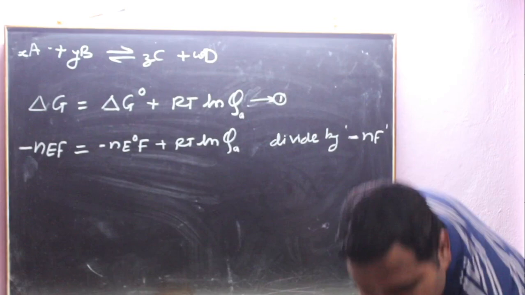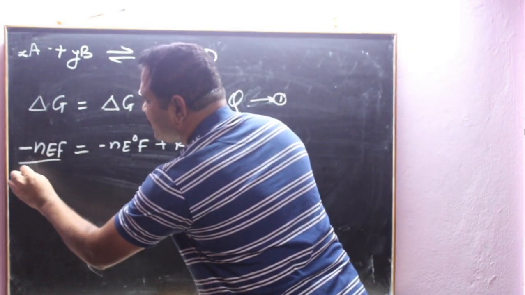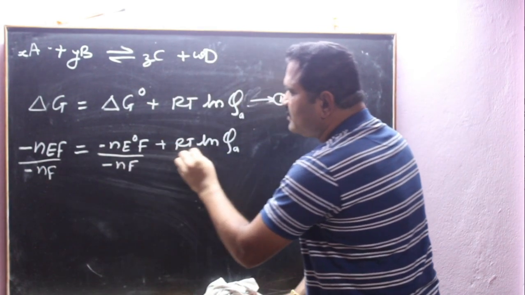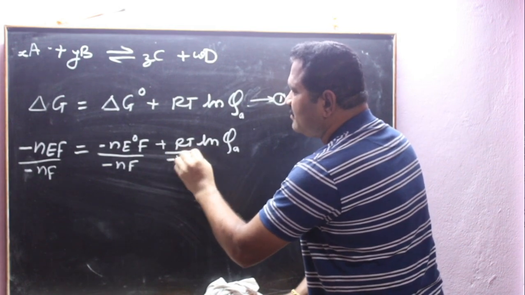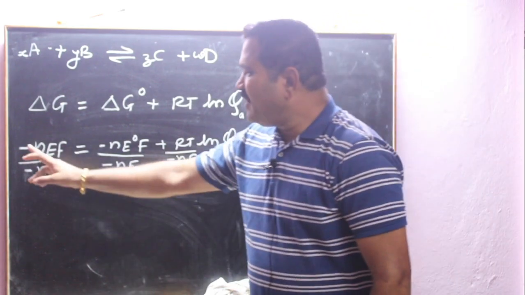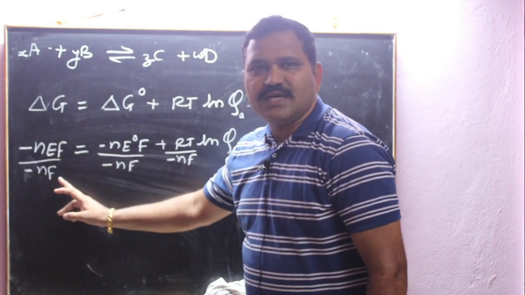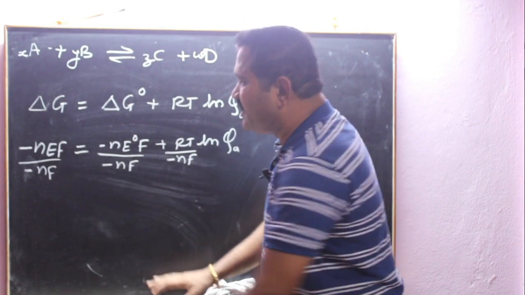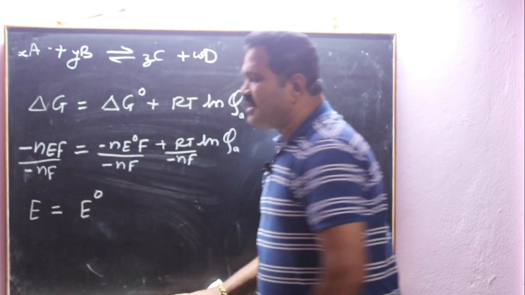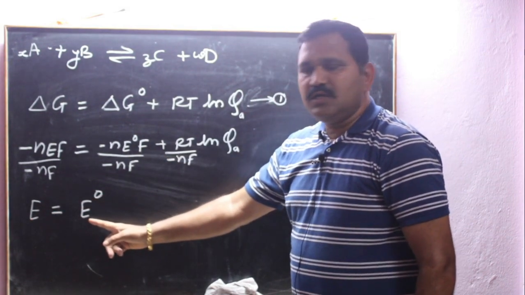Just divide each term by minus NF. Now what gets cancelled? Minus minus gets cancelled, N gets cancelled, F gets cancelled. Then what will be the equation? E is equal to E naught.